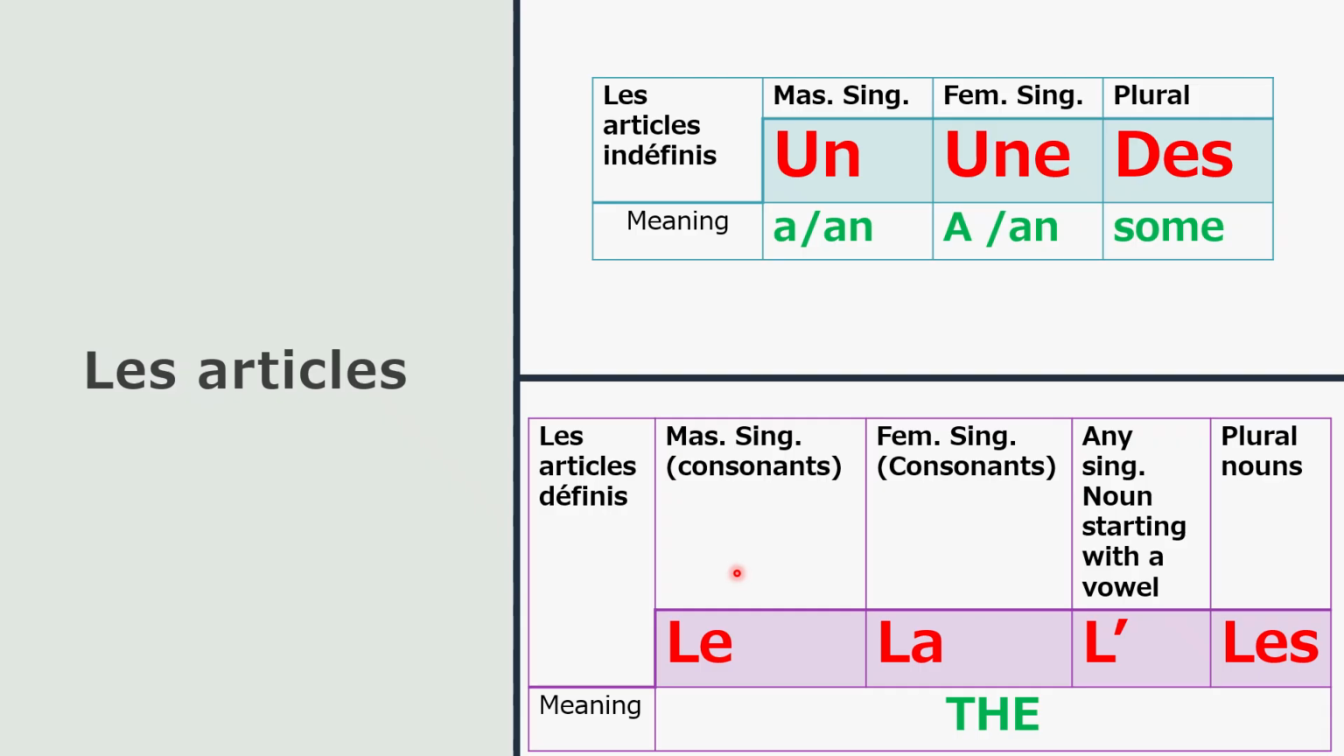Now these are the definites, les articles définis. In English you just have one, it is the. In French you have le, masculine singular, la, feminine singular, l'apostrophe if the singular word starts with a vowel, and les for plural forms. D'accord? So keep this in mind. Un, une, des, le, la, les. D'accord?